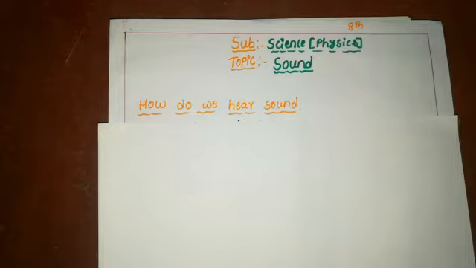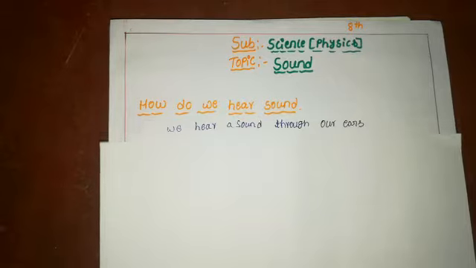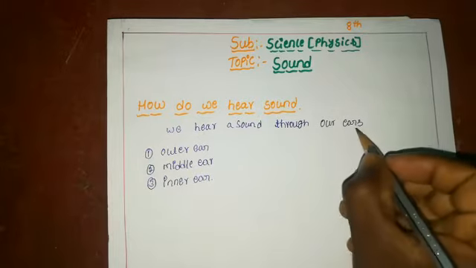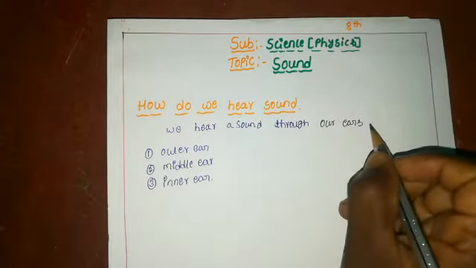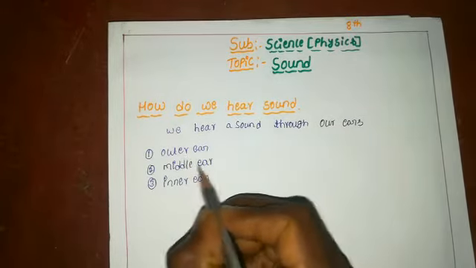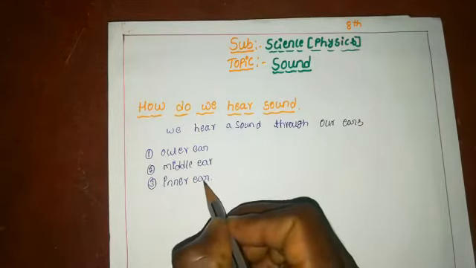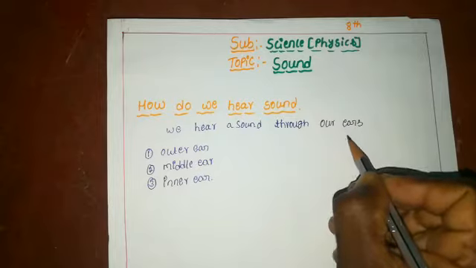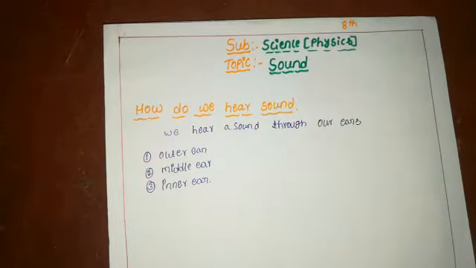In this class we shall learn about how we hear sound. We know that we hear a sound by using our ear. Our ear is made up of mainly three parts: outer ear, middle ear and inner ear. Let's see how we hear the sound.